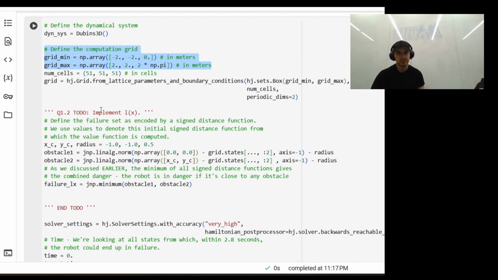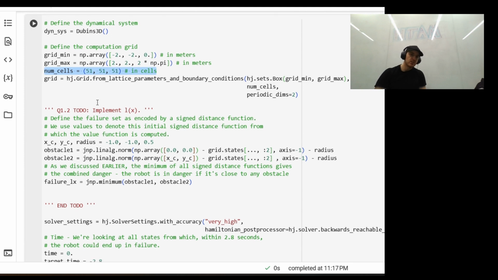So one axis is the x position, which we will bound from -2 to 2 meters. One axis is the y position, which we will also bound from -2 to 2 meters. And a third orthogonal axis is the heading angle theta, which we bound from 0 to 2 pi. We'll define the resolution of our grid as 51 points per dimension, right, x, y, theta, which will give us a 3D grid. And it's very important that you understand this. More resolution equals better accuracy, but slower compute.